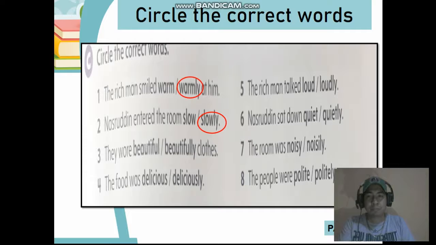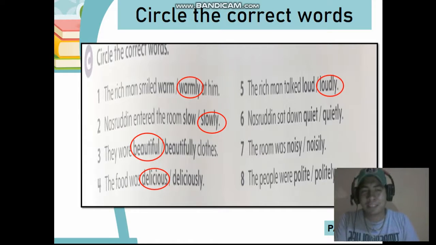Number 3. They wore beautiful clothes, because the clothes were beautiful. Number 4. The food was delicious. Very good. Number 5. The rich man talked loudly.